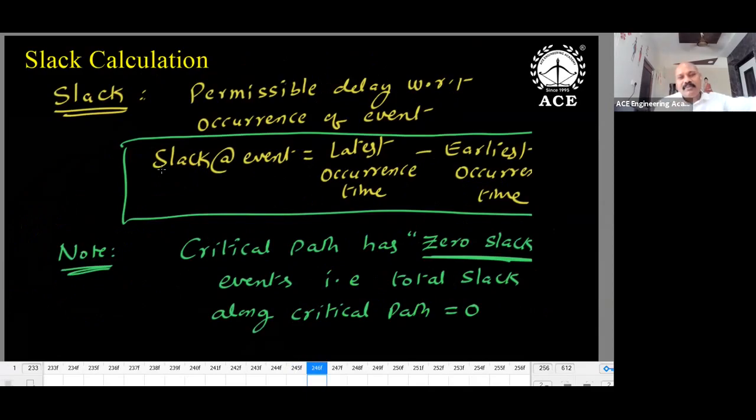And slack calculation is important, slack and float. Both are required. Slack and float, there's a difference. Slack is estimated for an event. Float is estimated for an activity. I'll tell you what is slack and what is float. So slack is nothing but latest value minus earliest value. What is latest? What is earliest?